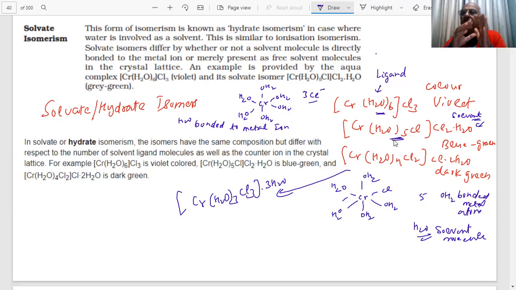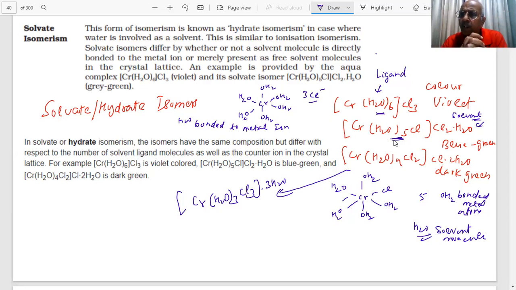So we have completely told you all types of isomers which are possible in coordination compounds, student. Very important question for that. We have geometrical isomers, stereoisomers, optical active isomers. Then we have structural isomers. How many structural isomers did I tell you? Linkage will be present when an ambident nucleophile is there. Coordination, when there can be exchange of the ligands between the cationic and anionic part of the complex.